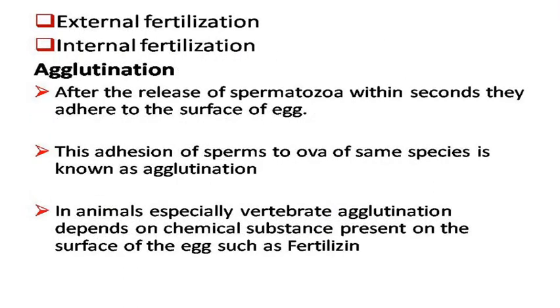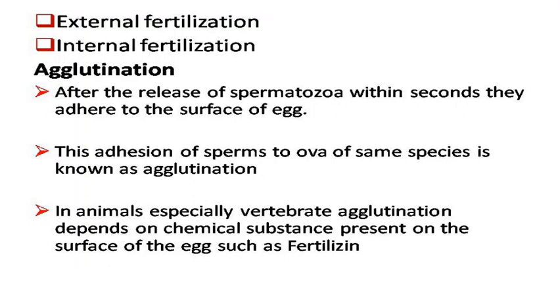There are two kinds of fertilization, external fertilization and internal fertilization. If the fertilization occurs outside the body of the female, it is known as external fertilization.